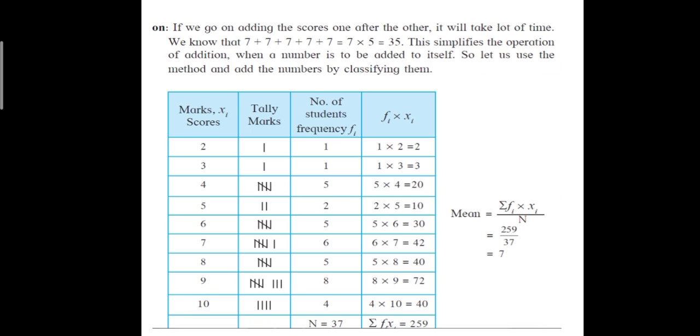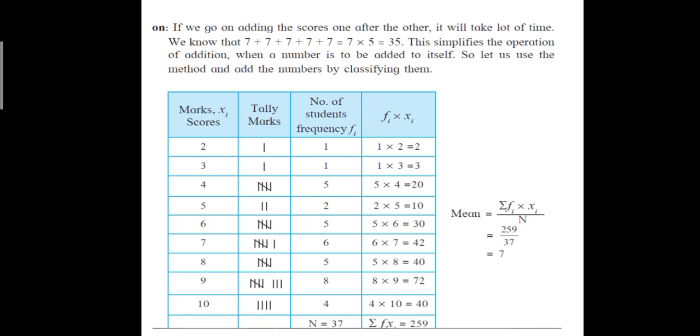So frequency means how many students have scored 2 marks, 3 marks, in that way. It is denoted by Fi. And the last column is Fi multiplied by Xi, means frequency multiplied by score. So 1 multiplied by 2 is 2. 1 multiplied by 3 is 3.